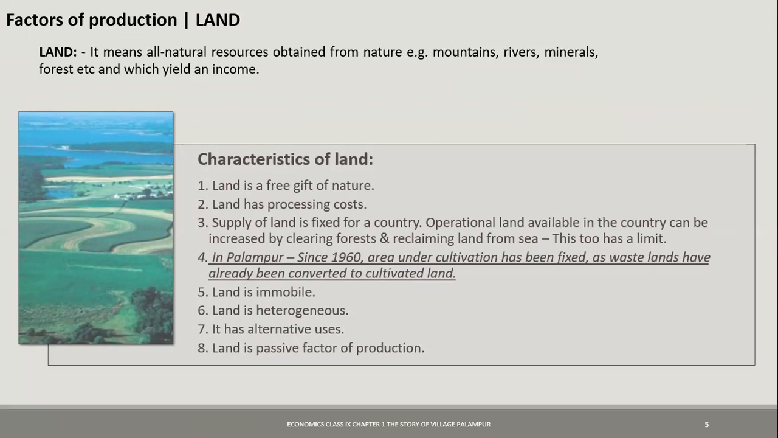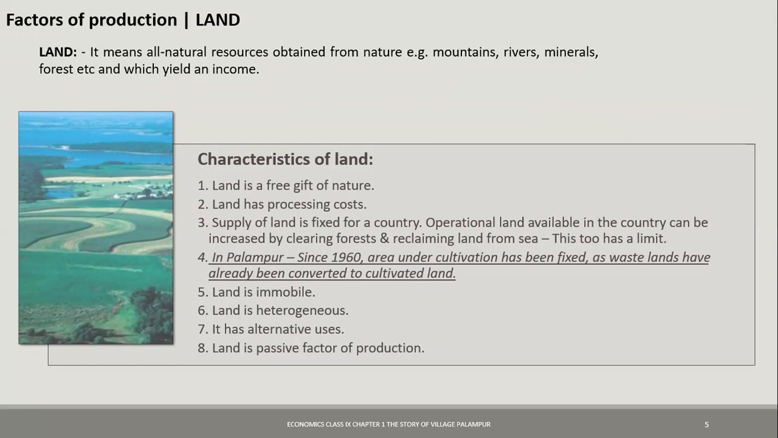Now in the beginning, you must have read in history also that human beings first started using the fertile lands. When that land got over, they started cutting the forests or burning the forests and started bringing that land for agriculture. So this is what is done. So the operational land available in the country can be increased by clearing forests and reclaiming land from the sea. But again, this has a limit.